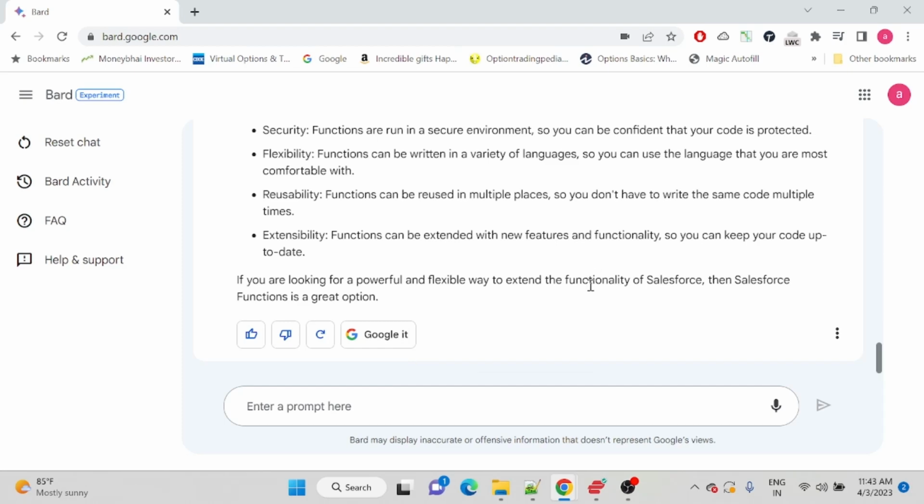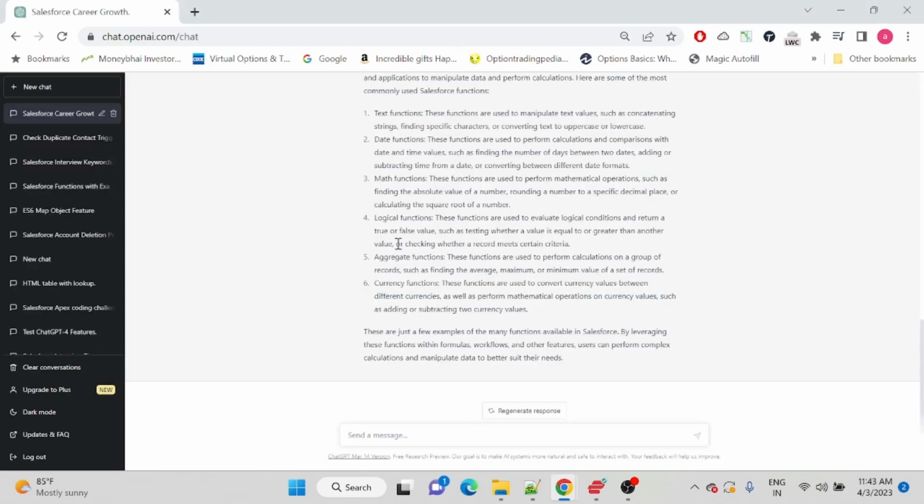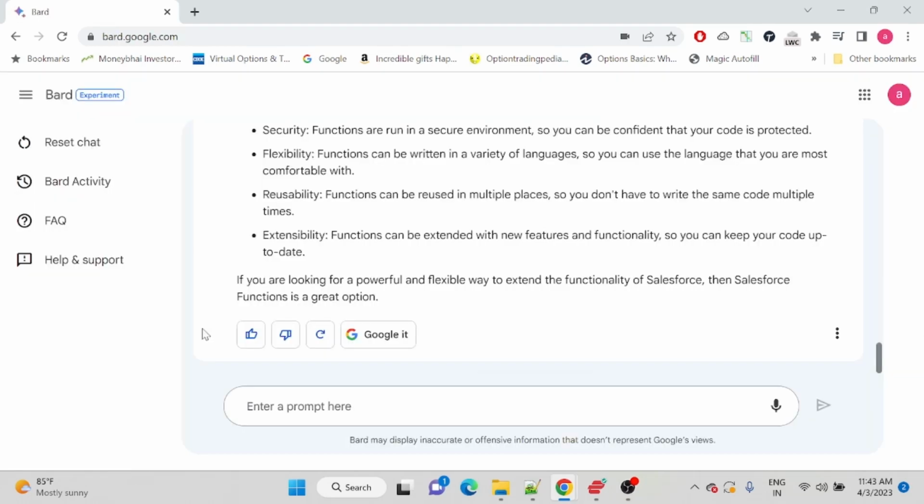If we want, we can also check for code, whether Bard is able to write code or not. We have already seen that ChatGPT can write code for you. So let's see if Bard can write code for you or not.